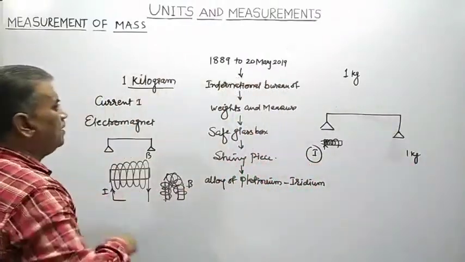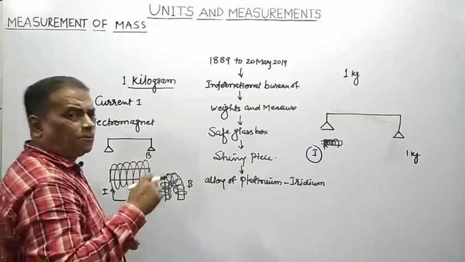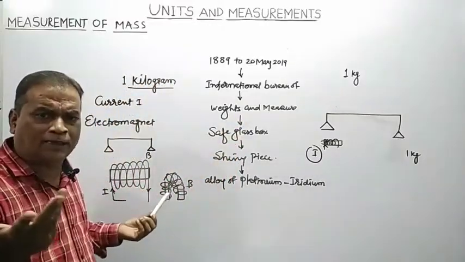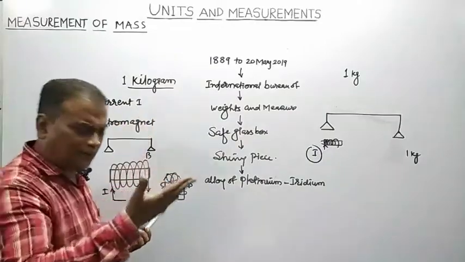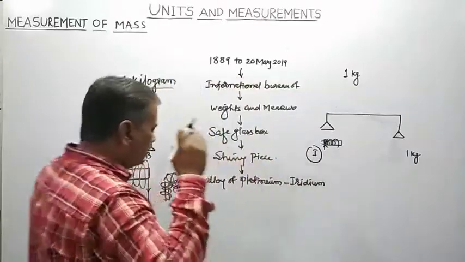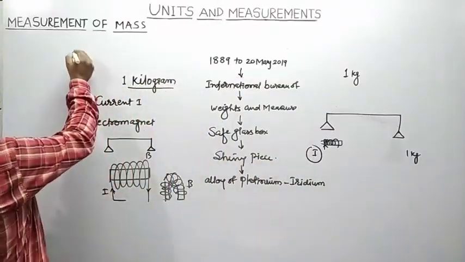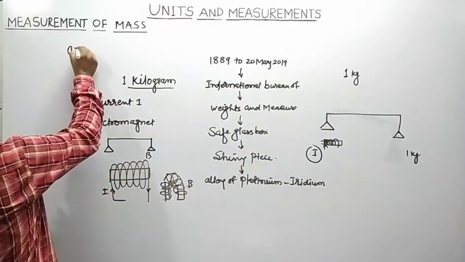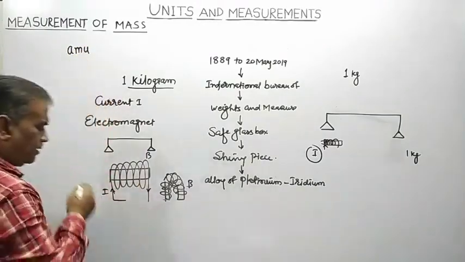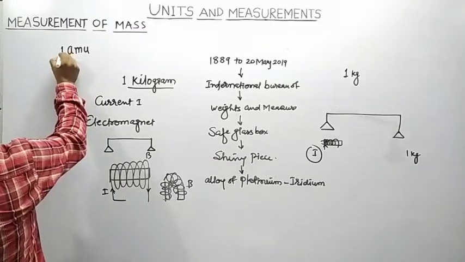Remember, whenever we have to talk about the mass of an atom, the unit of kilogram is useless. You cannot express the mass of an atom in terms of gram or kilogram. So whenever we have to describe the mass of an atom, it must be described in terms of atomic mass unit.